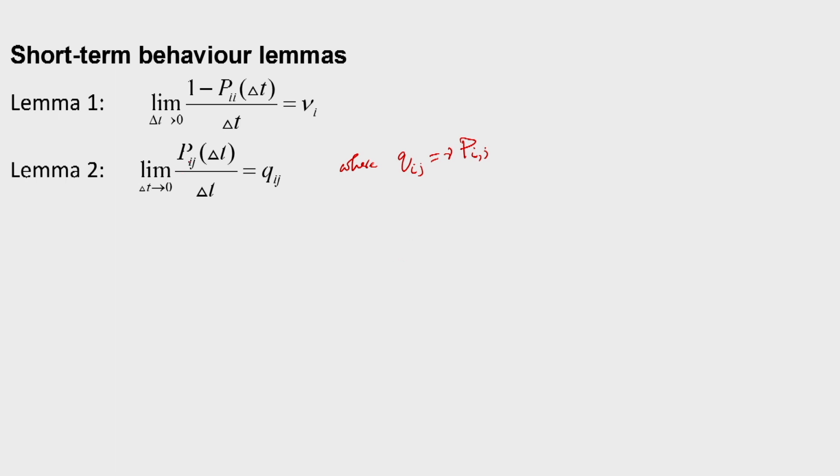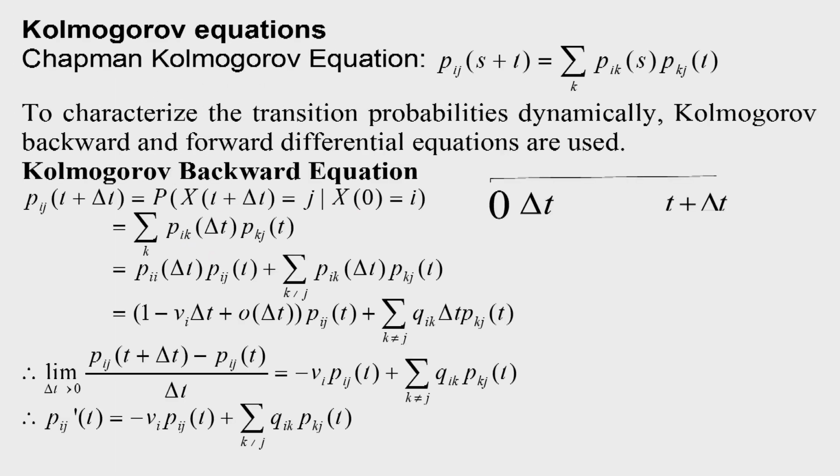According to this lemma, the rate of the probability of entering state j from state i is equal to qij. So these two lemmas will be very useful in deriving the differential equations governing the evolution of continuous time Markov chains.